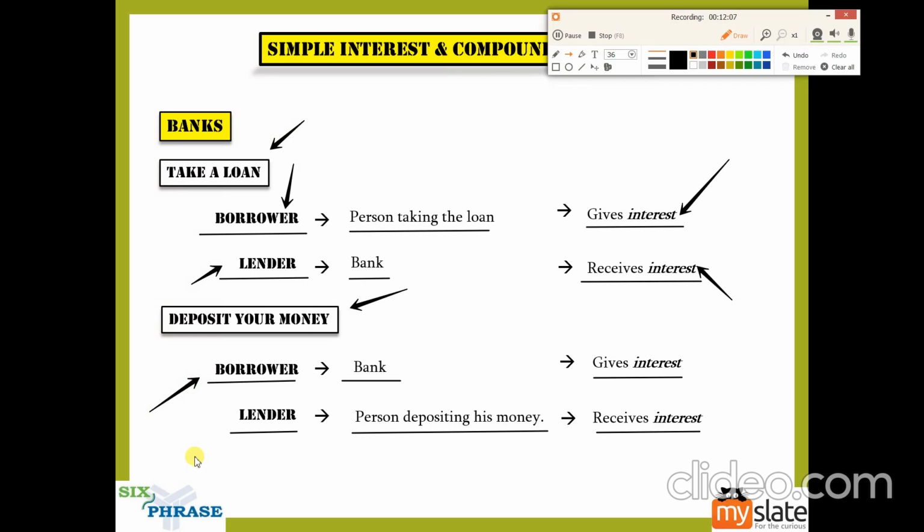Borrower is involved, lender is involved, and giving and taking of interest is involved. The same thing happens in financial institutions, guys. So if you've looked at private institutions which give you money, private institutions which give you loans, private institutions which give you loans for gold.